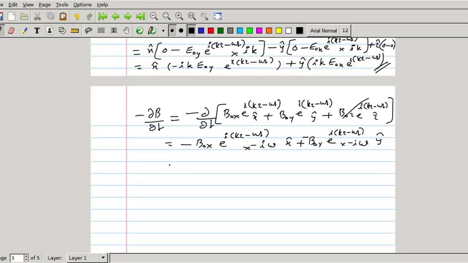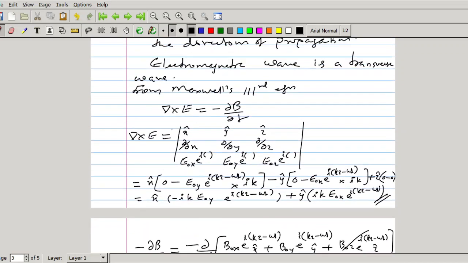So we are having minus minus plus. So i omega B0x e raised to i(kz minus omega t) into x cap, minus, then it will be plus i omega B0y e raised to i(kz minus omega t) into y cap.